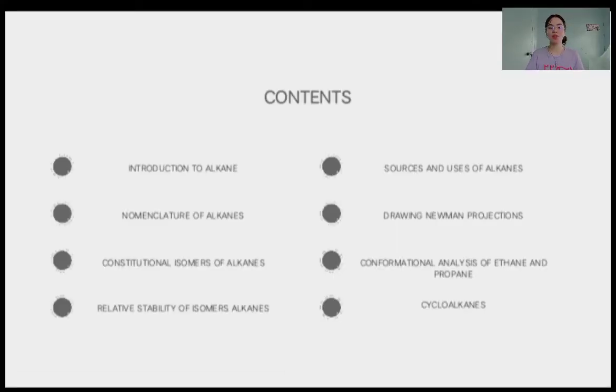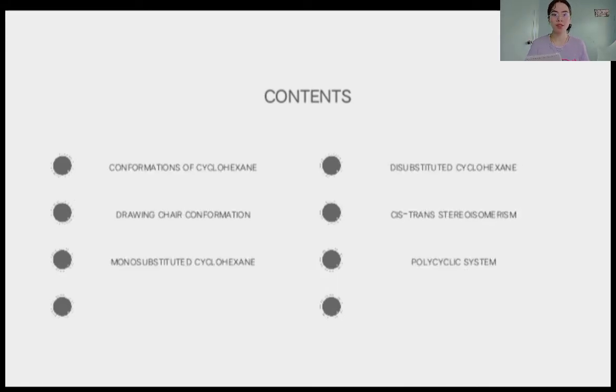For contents, first is the introduction to alkanes, the nomenclature of alkanes, constitutional isomers of alkanes, relative stability of isomeric alkanes, sources and uses of alkanes, drawing Newman projections, conformational analysis of ethane and propane, the cycloalkanes, conformations of cyclohexane, drawing chair conformation, monosubstituted cyclohexane, disubstituted cyclohexane, the cis-trans stereoisomerism, and lastly is polycyclic systems.